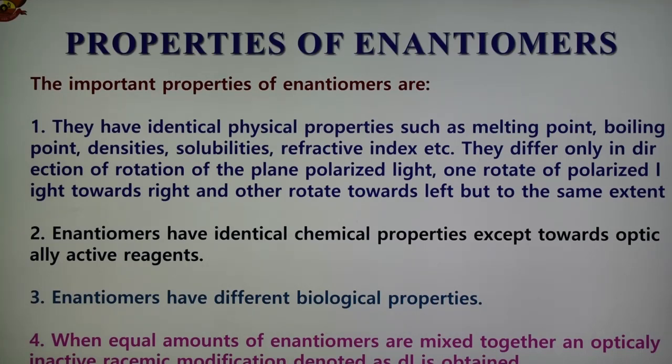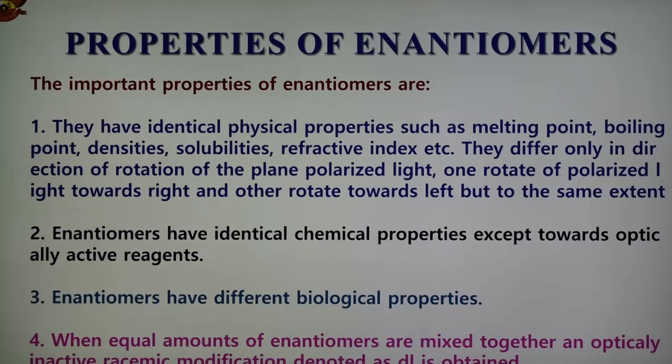The fourth important property is that when equal amounts of enantiomers are mixed together, an optically inactive racemic modification, denoted by the symbol DL, is obtained. So these are the four properties of enantiomers. First, they have identical physical properties. Second, enantiomers have identical chemical properties. Third, enantiomers have different biological properties. Number four, when equal amounts of enantiomers D and L are mixed together, an inactive racemic modification is obtained.